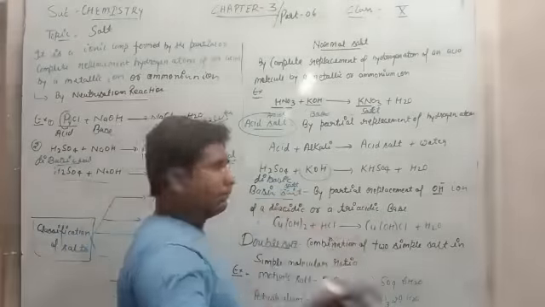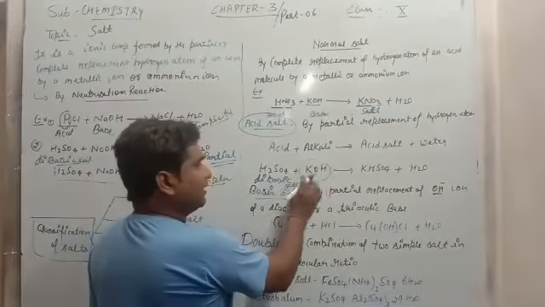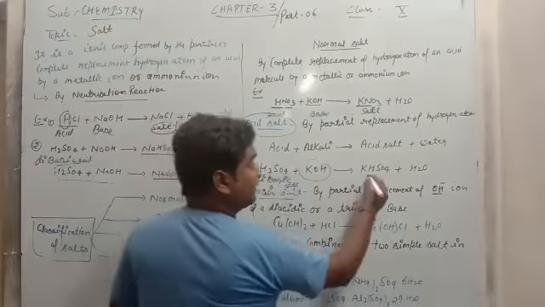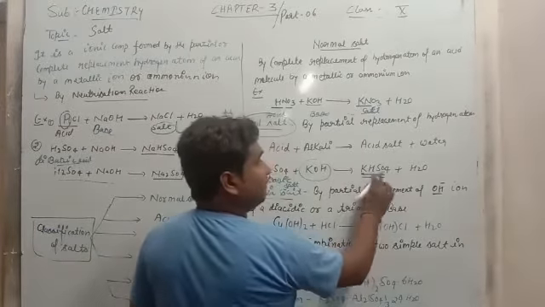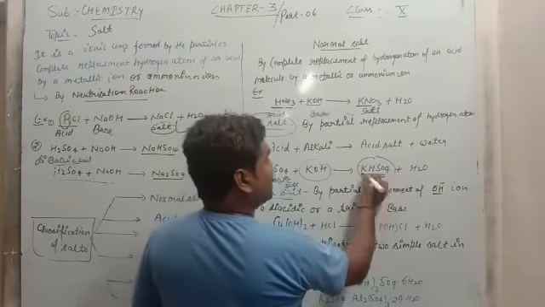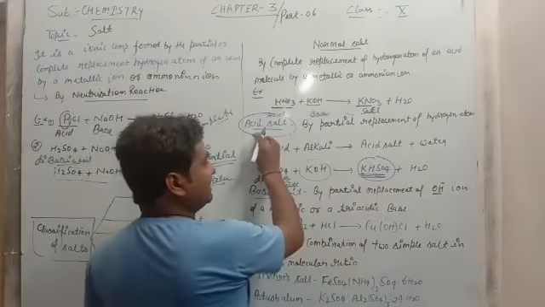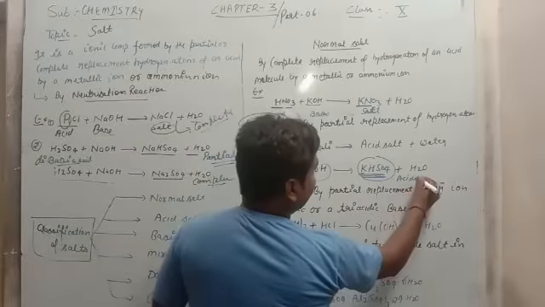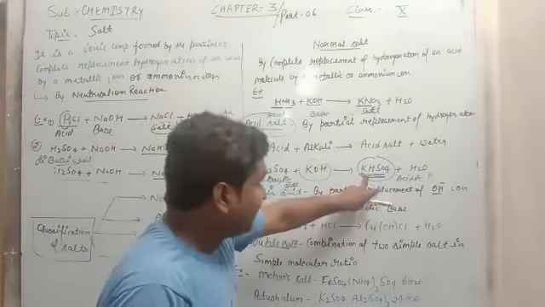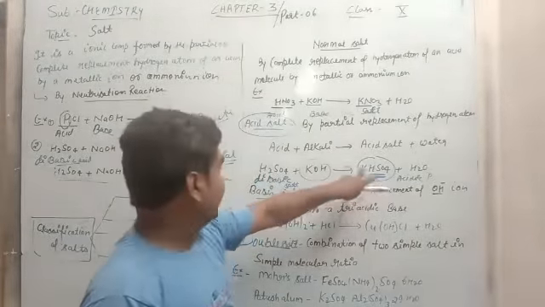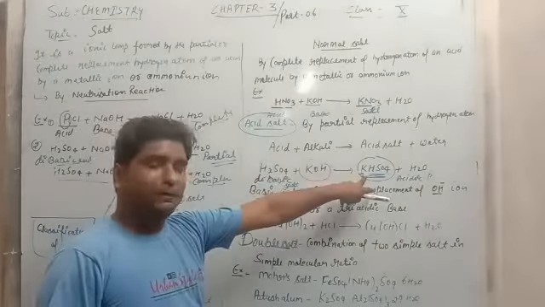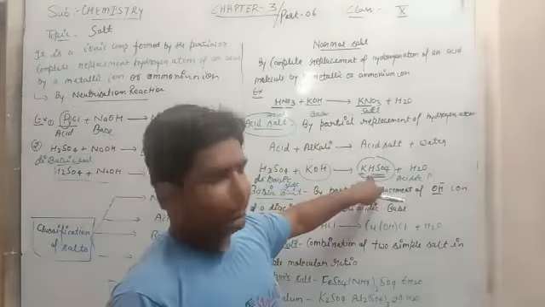So when the dibasic acid reacts with the base, one hydrogen is replaced from this acid. This salt is known as potassium bisulfate, and it is known as the acidic salt, because it is formed by the partial replacement of the hydrogen atom. Look here, there are two hydrogens. One hydrogen is replaced and the remaining one hydrogen is retained in the compound.